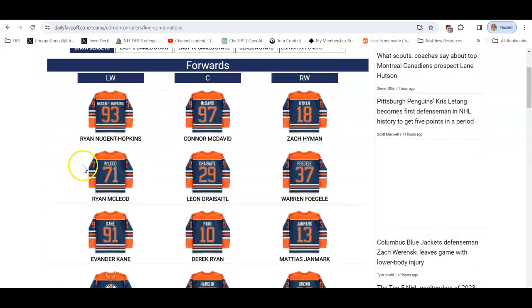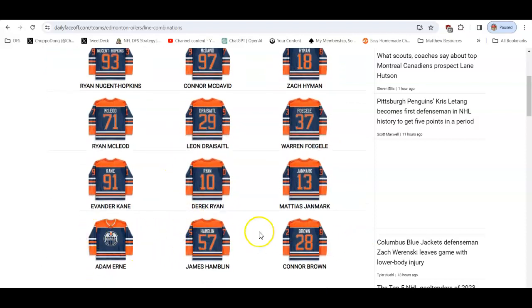Edmonton Oilers on that top line, these are your line 1 guys. These are the guys that are usually the best scorers on the team. And that's Nugent-Hopkins, McDavid, and Hyman. And you go to line 2, and you see McLeod, Draisaitl, and Foegele, whatever his name is. Evander Kane, Ryan, and Janmark. These are the guys, lines 1, 2, 3.